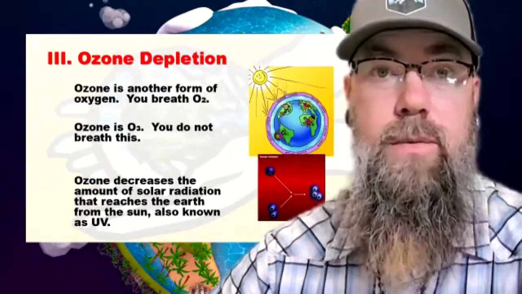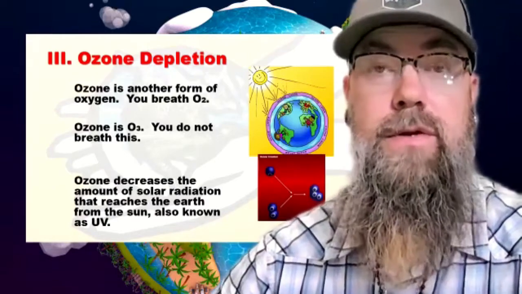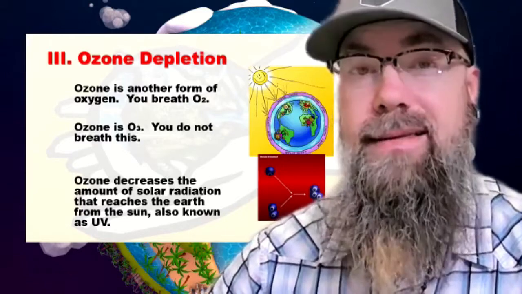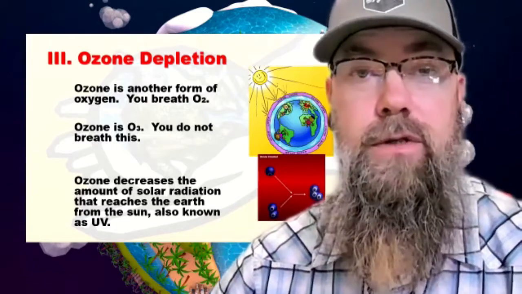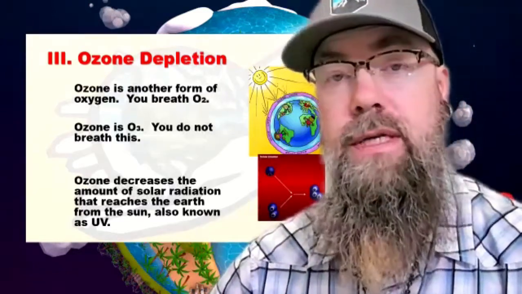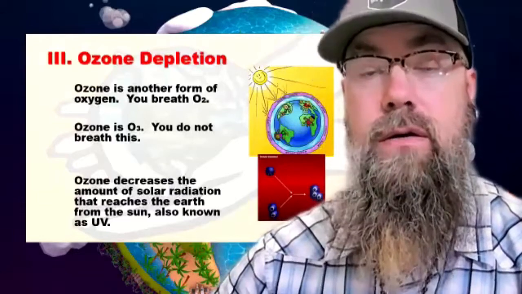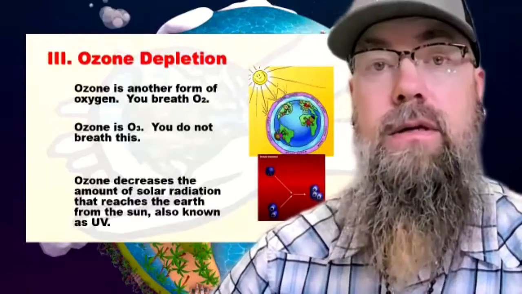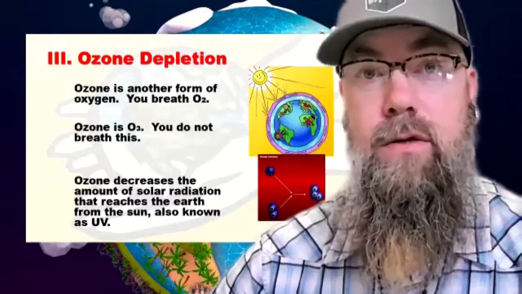Another adverse effect that humans have on ecosystems and the environment is ozone depletion. And ozone is related to the oxygen we breathe, but it's not the same type. Ozone in the atmosphere decreases the amount of solar radiation that can enter the Earth. If it's there, it acts as a protective shield toward the Earth. If it's not there, more heat is let in, and that leads to global warming.